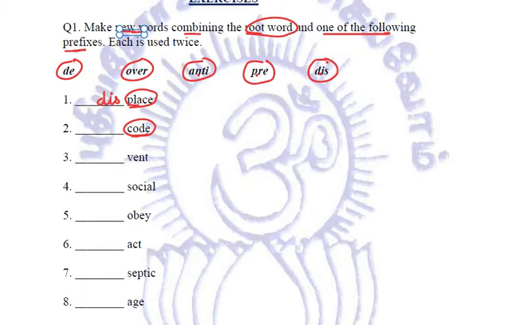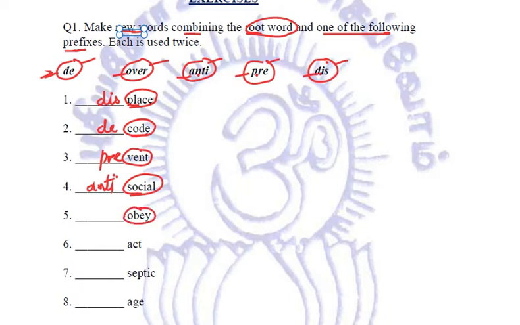What will be used with code? De, decode. There is a code which we are removing. De is for removal. So decode. Vent is an opening. Devent, overvent, antivent, prevent, disvent. Prevent. Prevent is to avoid something. Social. What exactly will be the prefix used here? Is it desocial, oversocial, antisocial, presocial, or dissocial? I think you guessed it right. It is antisocial. Anti is against. Against society will be antisocial.